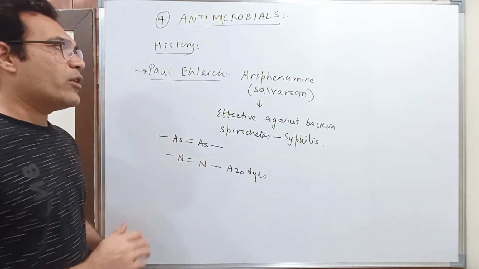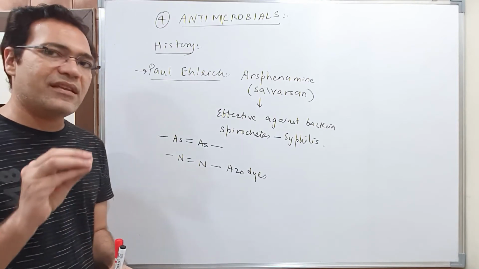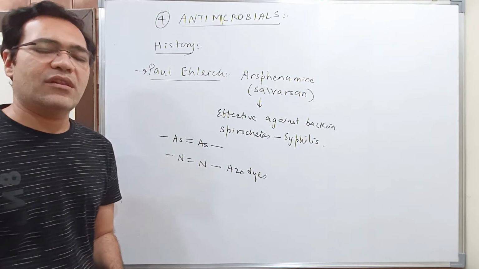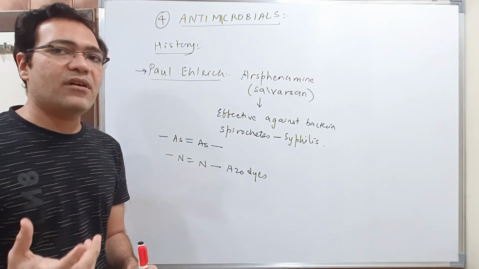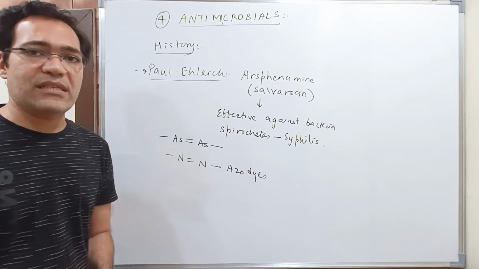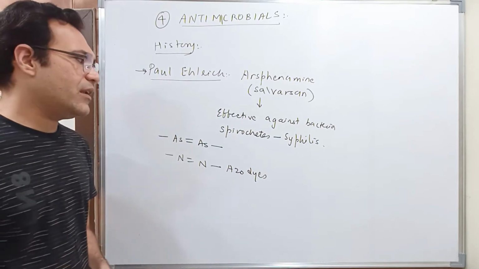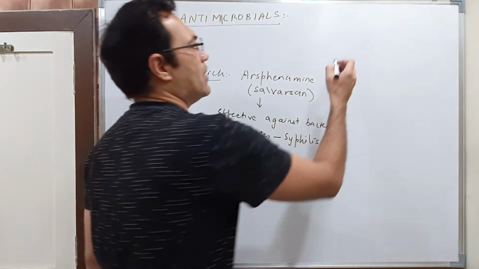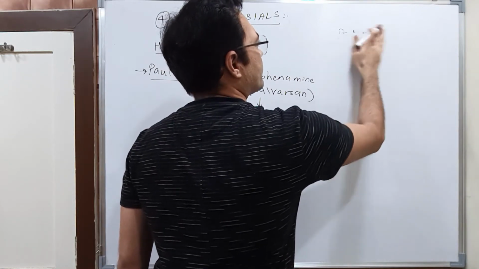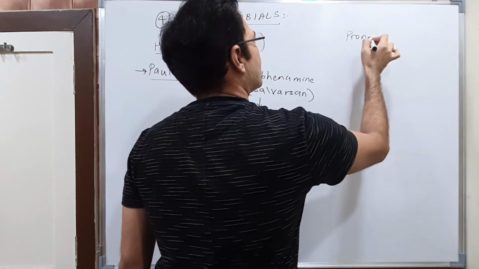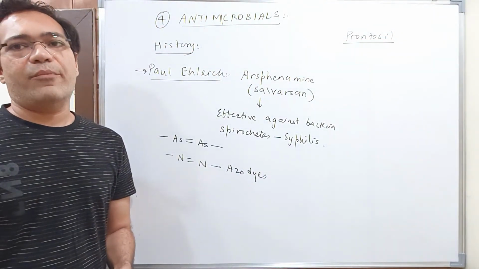Okay, so now what he did, he prepared certain azodyes and he tested these azodyes on the bacteria, and he found that he could stain some of the parts of bacteria by using azodyes. So by doing this research, he came to a compound called prontosil. He discovered a drug called prontosil.